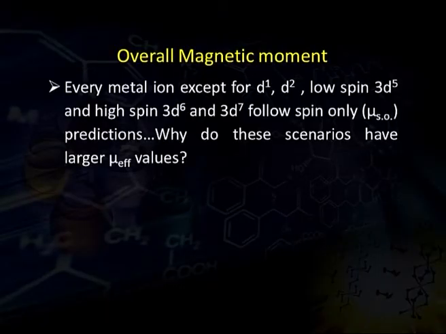Now, from this, how can we calculate the overall magnetic moment? Every metal ion except for D1, D2, low spin D5 and high spin D6 and D7 follows the spin only predictions. But why do these scenarios have larger mu effective values? It means if they are following spin only values, then what is the factor that increases the mu effective value, or why do they have mu effective values larger than the mu spin only values?